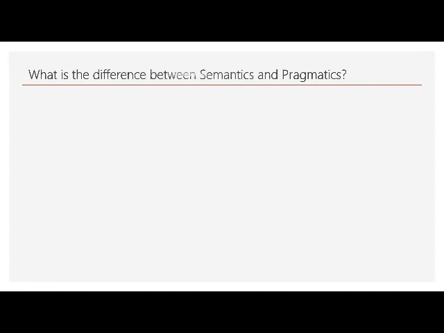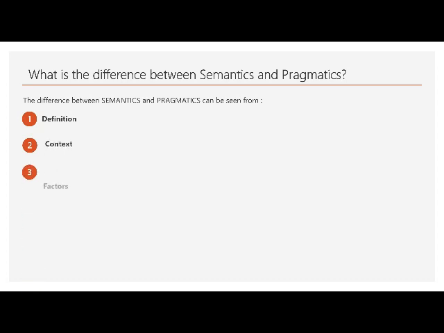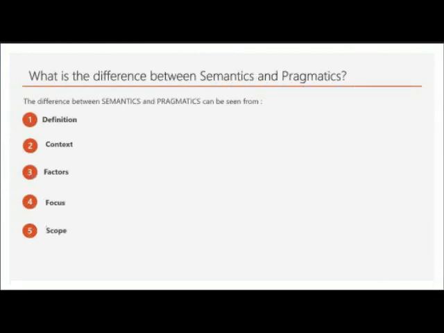What is the difference between semantic and pragmatic? The difference between semantic and pragmatic can be seen from 1. Definition, 2. Context, 3. Factor, 4. Focus, and 5. Scope. Definition.